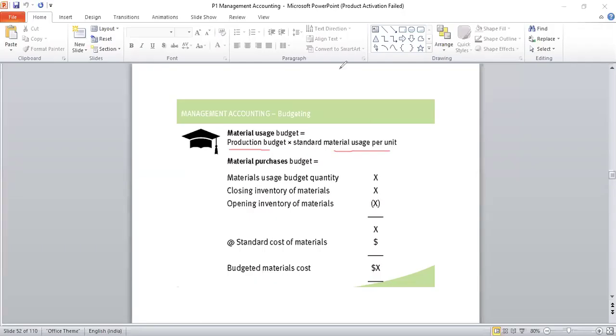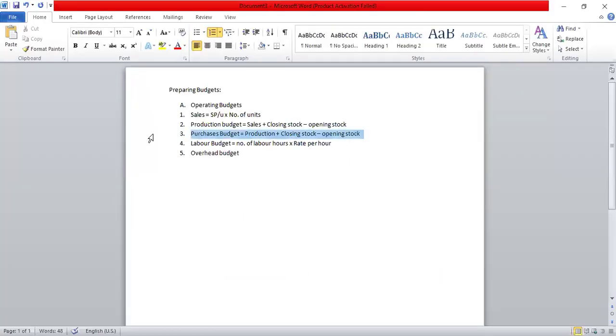So we wrote it as material purchases budget is equal to the production budget, so the number of units of material required for the production. Because for 1 unit of finished product, how many units of raw material have to be used? The material required for the production plus the closing stock minus the opening stock.